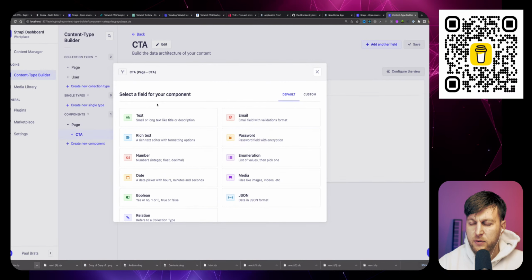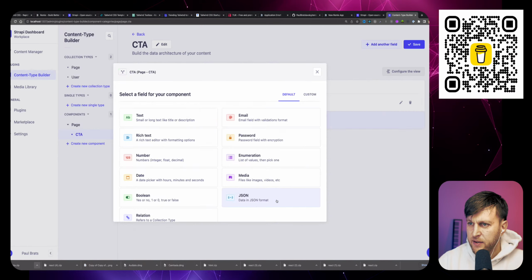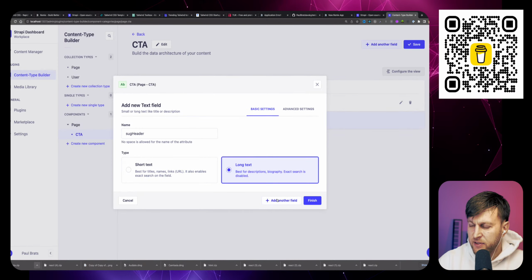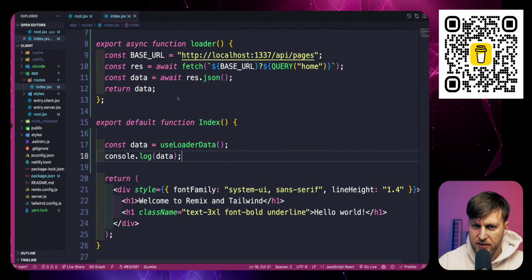So our CTA will have our header text. Then our CTA also has our subheader text, which will be a long text. No, we'll keep it short text. And then we'll also have a description. I don't know. Do we need a description? Let's take a look here.